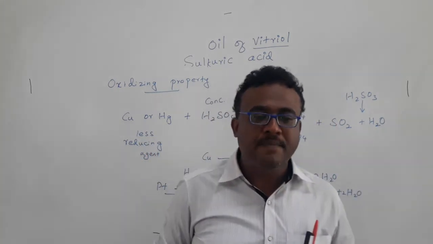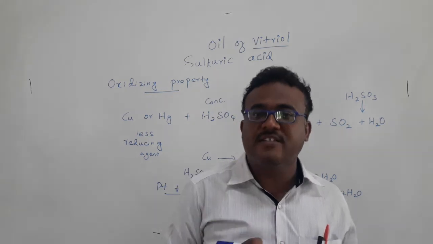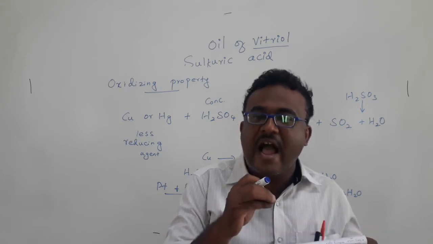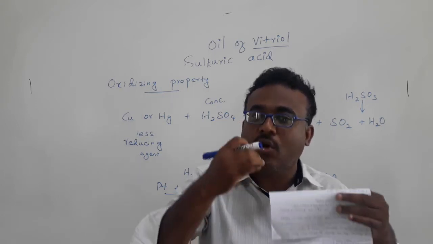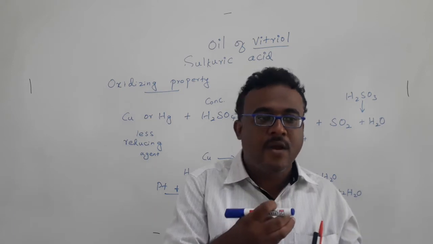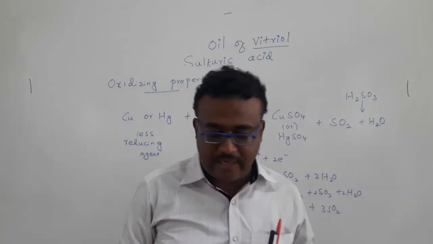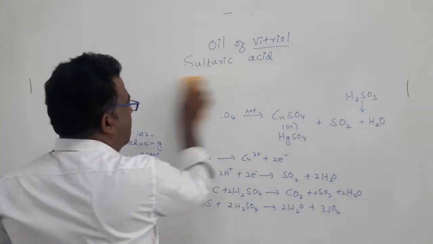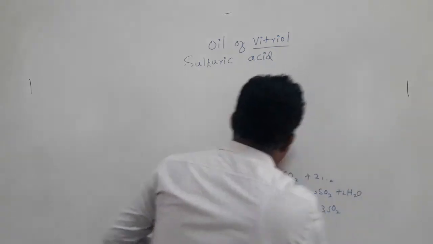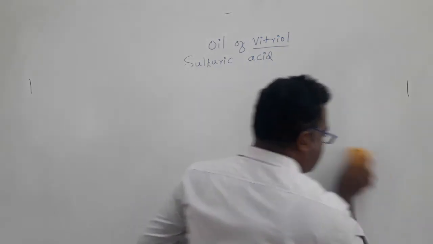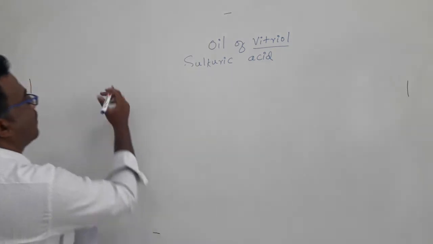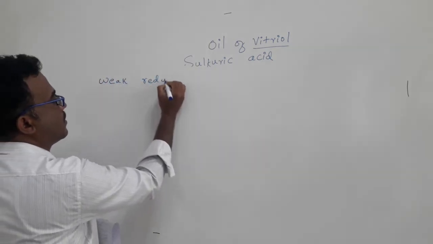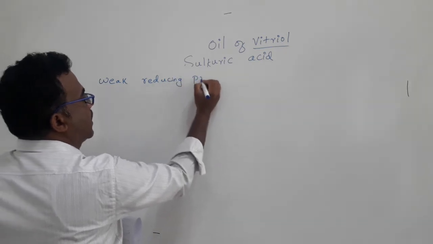But when you go to reducing property, when you just see the reduction potential value, from this value we are getting the idea that we have to react with a strong oxidizing agent, because sulfuric acid is a very good oxidizing agent, but the reducing property will be very, very weak. It has very weak reducing property.